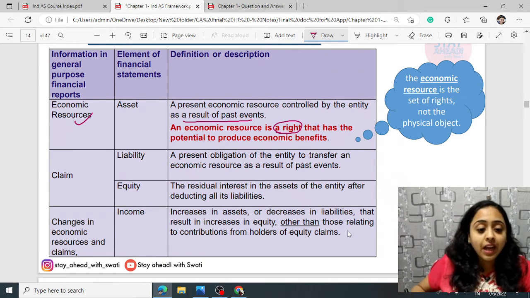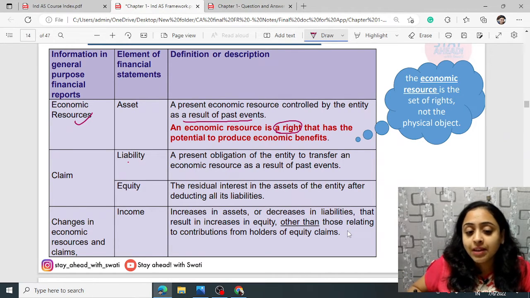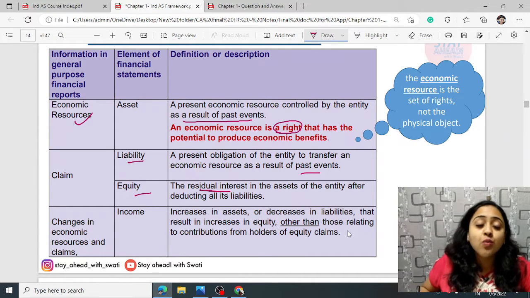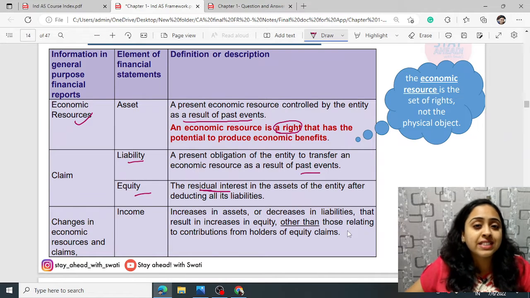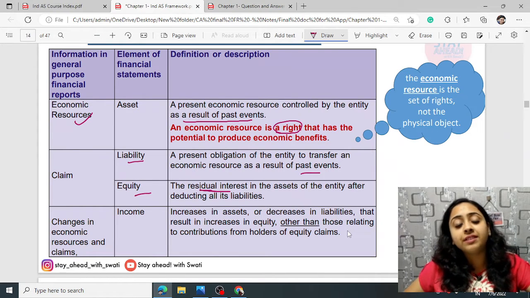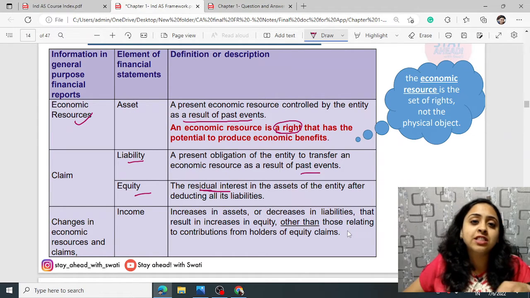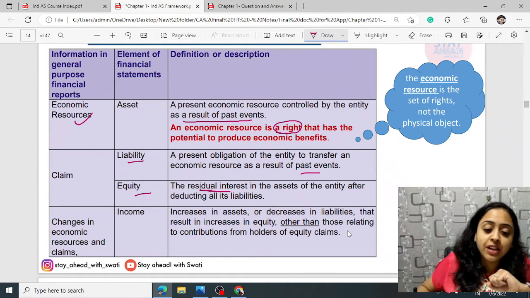Okay, now what is a claim? A claim can be liability or equity. A liability is a present obligation of the entity to transfer an economic resource as a result of a past event. And equity means the residual interest. What does equity get? Equity always gets its share after paying off the creditors and all, and if surplus is still left, it is distributed to the equity. So the residual interest holders are known as equity.